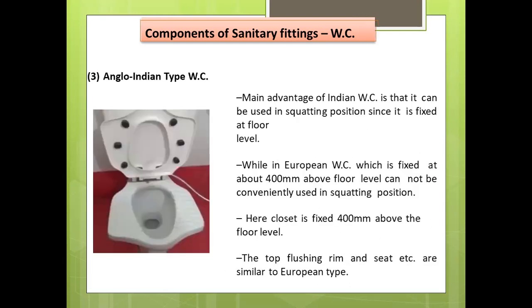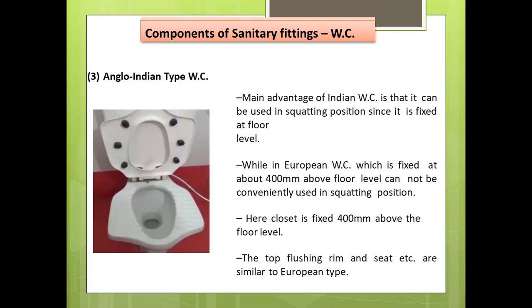Next is the Anglo-Indian type water closet. The main advantage of the Indian water closet is that it can be used in squatting position since it is fixed at the floor level. While the European type water closet is fixed about 40 centimeter higher than the floor level and cannot be conveniently used in a squatting position, since the legs of the user cannot rest on the thin rim conveniently. The defect with the Indian water closet is that the excreta does not fall directly into the trap.